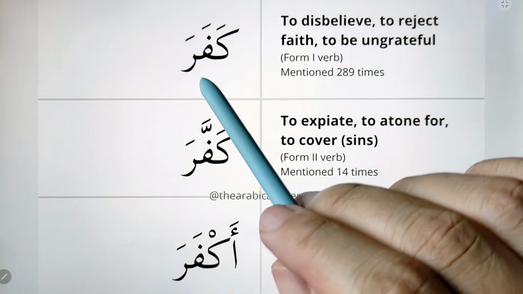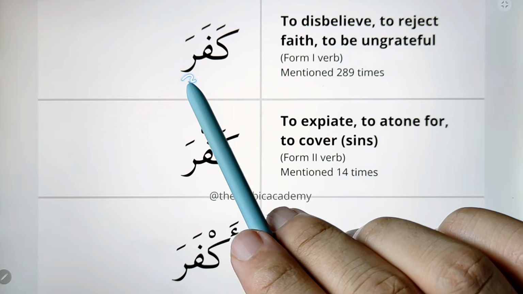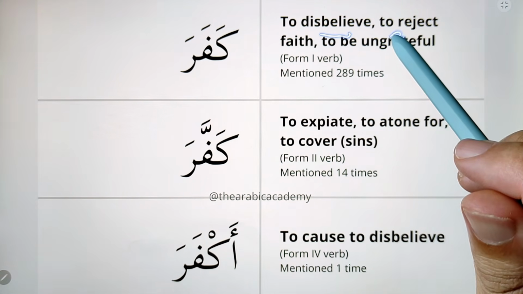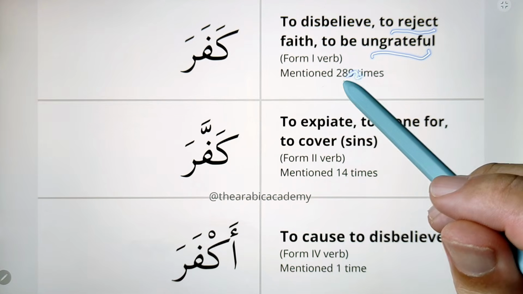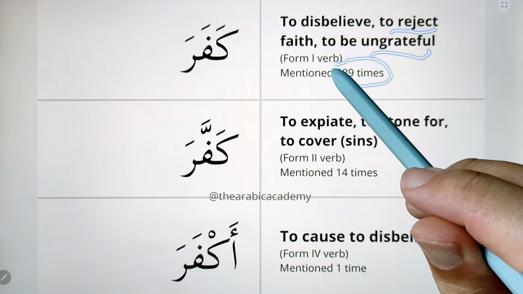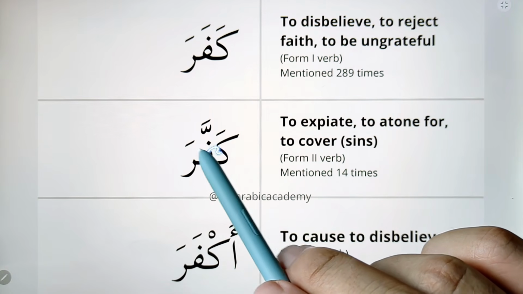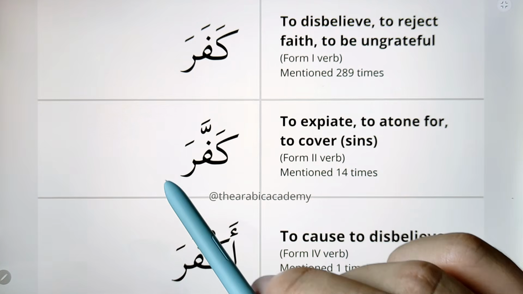The first word is the verb kafara. Kafara mainly comes with the meaning of to disbelieve, but it also can mean denying or rejecting or being ungrateful. This is the most common word from this root in the Quran. The next word is also a verb, which is kaffara. Kaffara has two meanings.